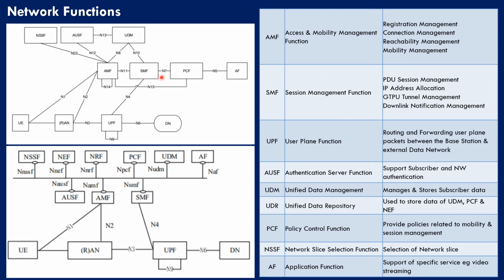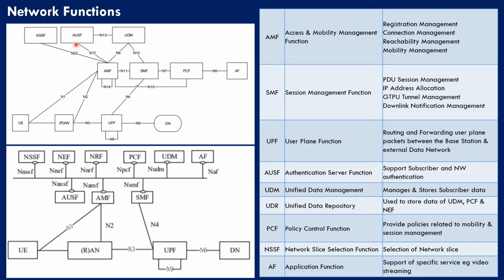Second one is session management function. Session management function tasks are PDU session management, IP address allocation, GTPU tunnel management, downlink notification management. Then user plane function. Its job is routing and forwarding user plane packets between the base station and external data network.